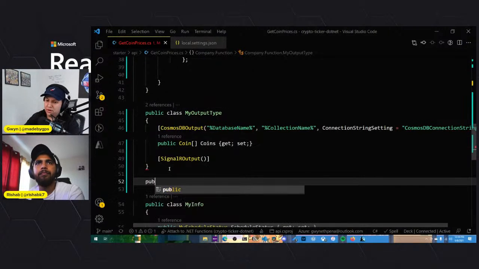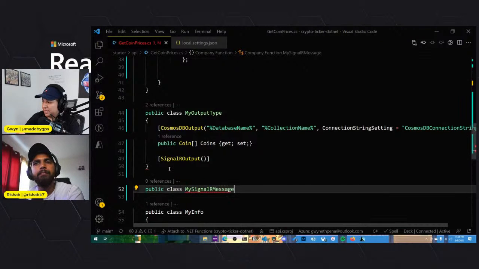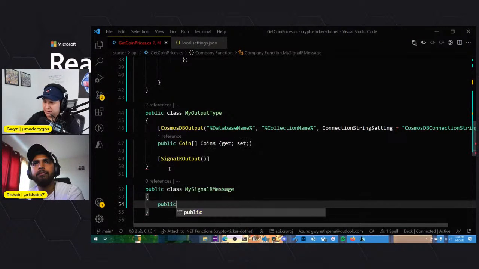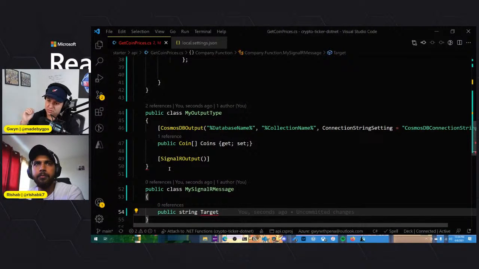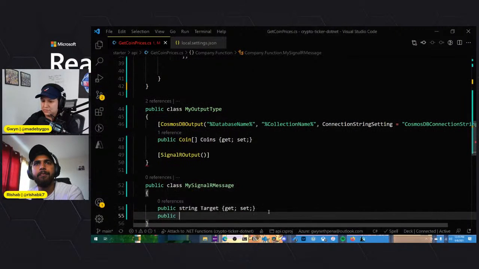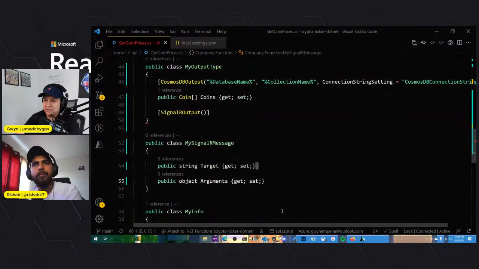Yes. So we'll do public class MySignalRMessage, and we'll say here public string Target. Target is the method that you're going to invoke on your clients. We're going to name it updated. That means this message is going to target the updated method on the client that's connected to the SignalR instance. And then this is a property, so we'll have getters and setters, and then a public object for now, which will be our actual arguments, our payload, which is an array of objects. We'll just call it Arguments, with get and set as well.